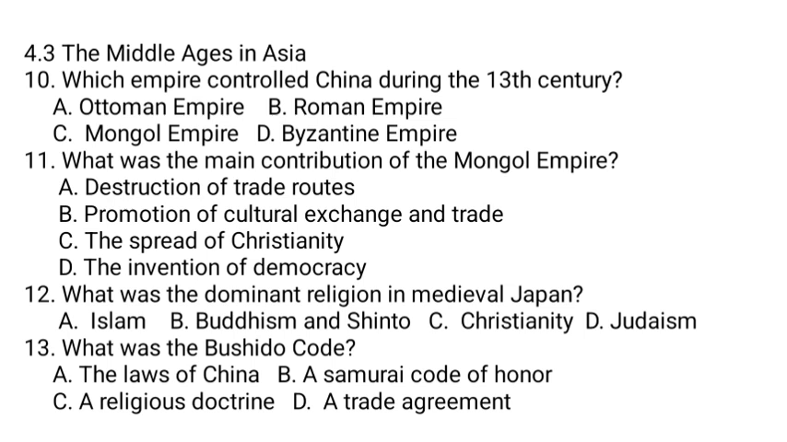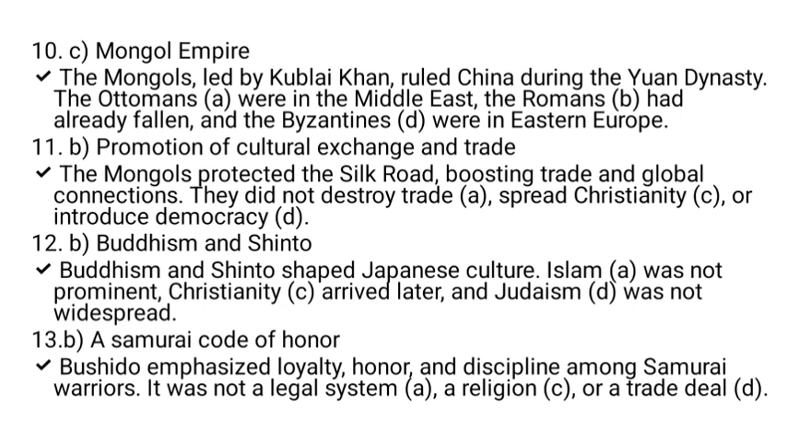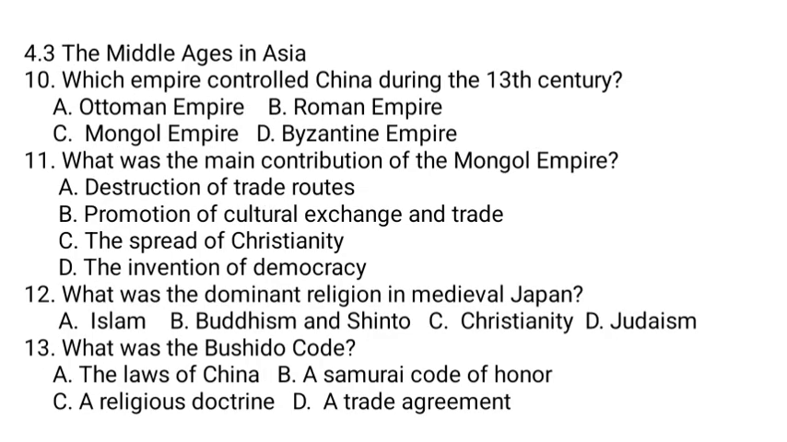The Mongol Empire controlled China during the 13th century. The Mongols, led by Kublai Khan, ruled China during the Yuan dynasty. The Ottomans were in the Middle East, the Romans had already fallen, and the Byzantines were in Eastern Europe. As a result, the Mongol Empire controlled China during the 13th century. C is the correct answer.